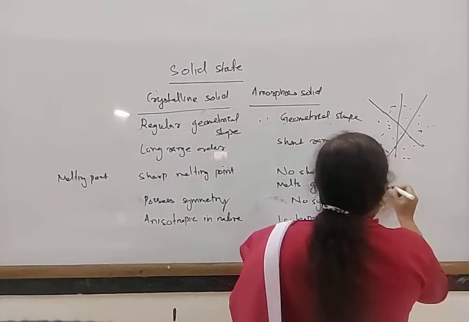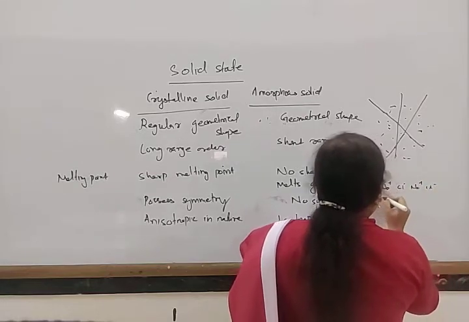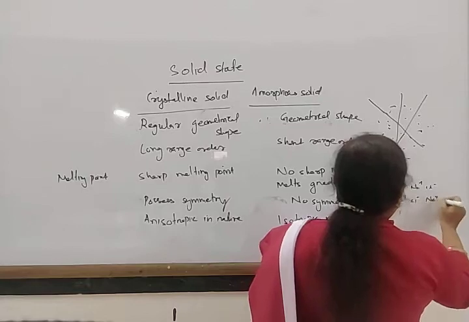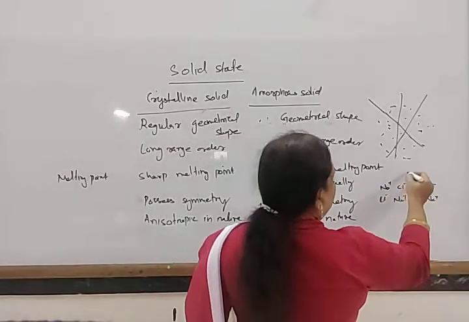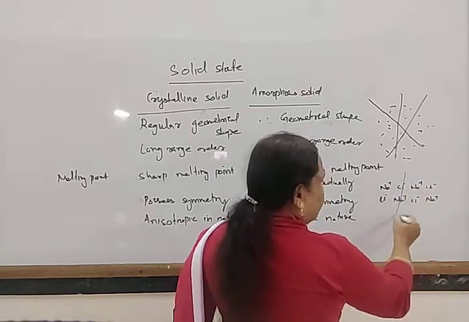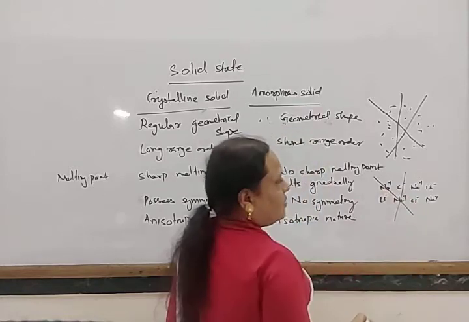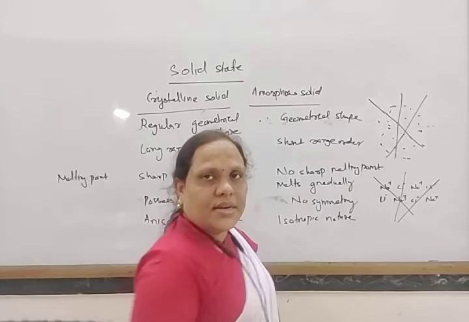But suppose Na plus, Cl minus, Na plus, Cl minus are regularly arranged. If we measure the conductance value in this way, it gives a different value, and in that way a different value again.